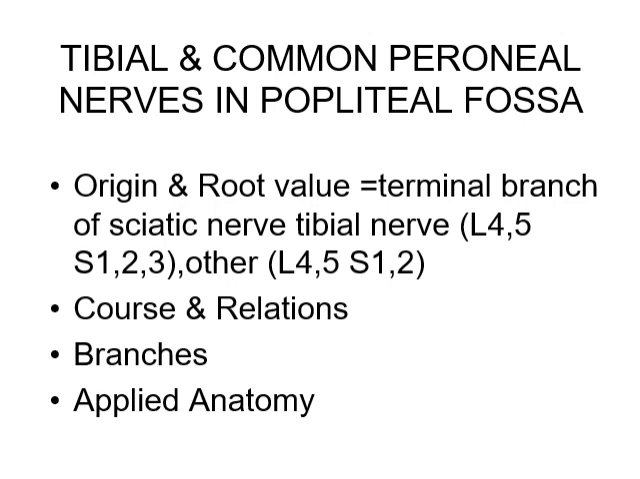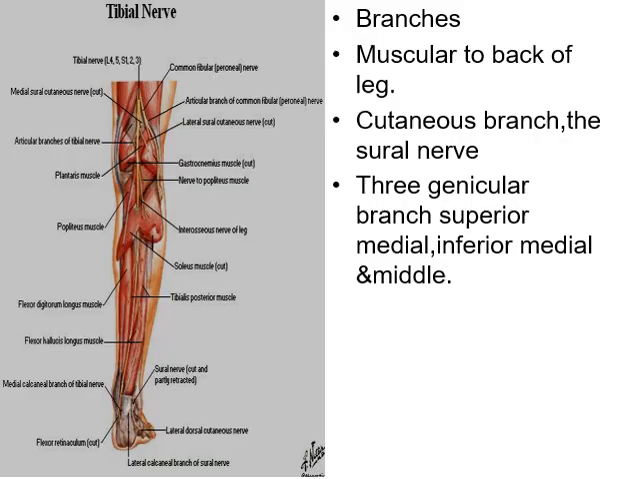The common peroneal nerve has root value L4, L5, S1 and S2. Now course and relation. It is the larger terminal branch of the sciatic nerve and continues the line of the sciatic nerve. Tibial nerve course and relation.